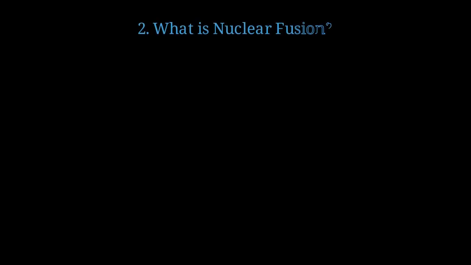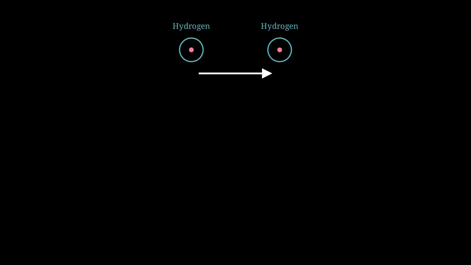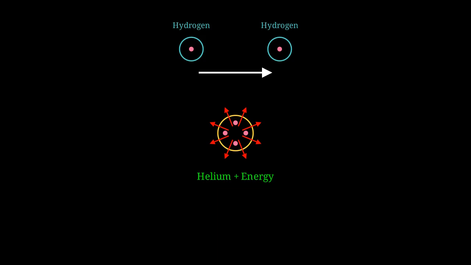Now let's explore nuclear fusion, the process that powers the sun. Nuclear fusion is the opposite process, where two light atomic nuclei combine to form a heavier nucleus. Two hydrogen nuclei, which are the simplest and lightest atoms, approach each other at extremely high speeds. They fuse together to form helium, releasing tremendous amounts of energy in all directions.